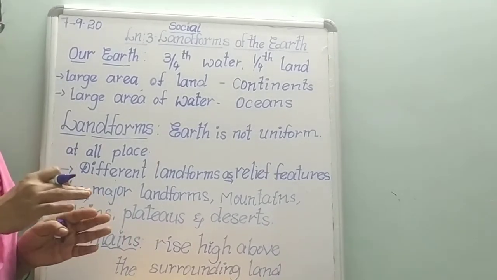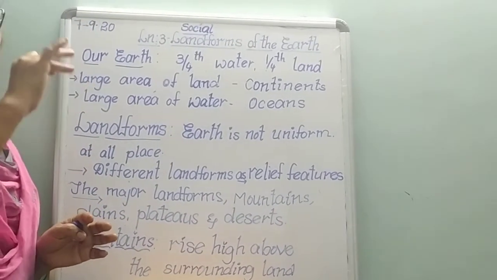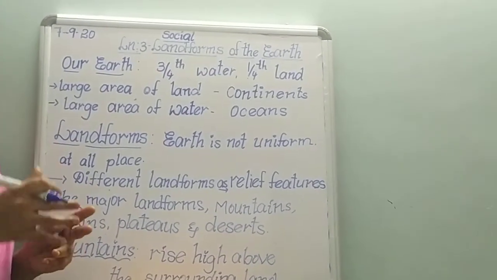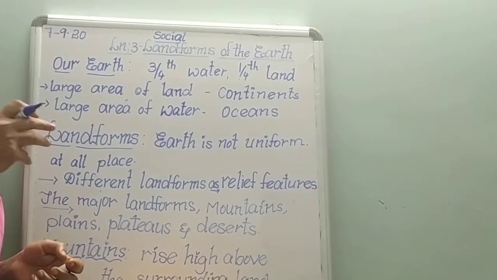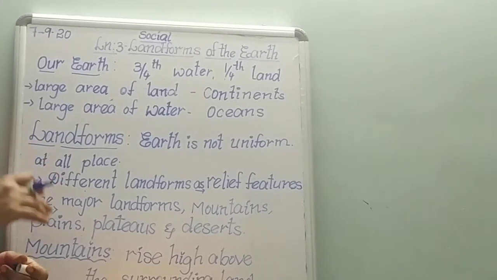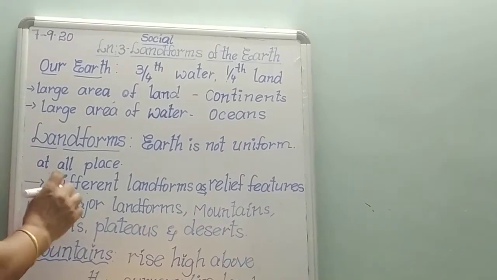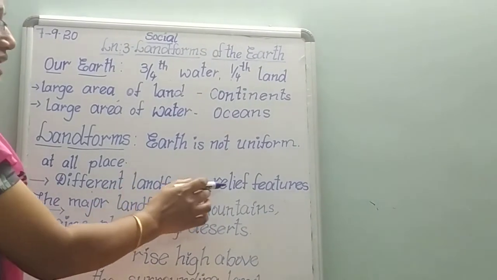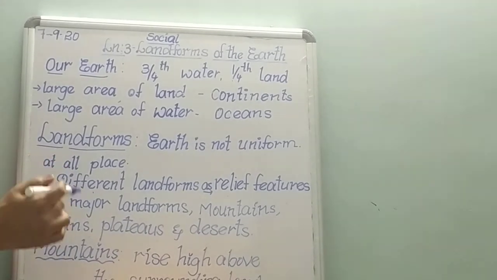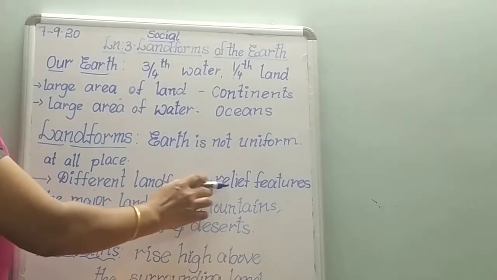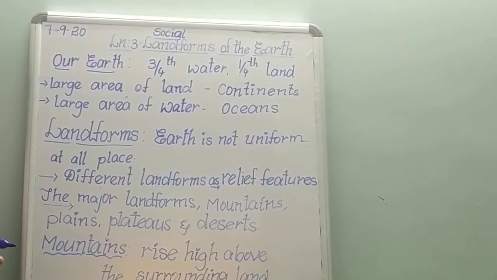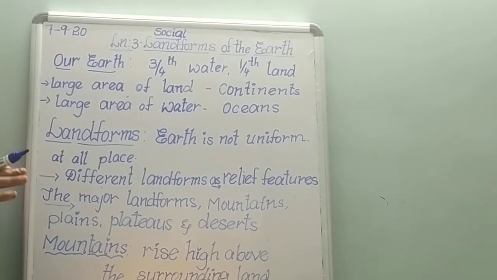So what is that variation? Some areas are high and some areas are low. This variation or this difference creates different landforms on the earth's surface. These different landforms are known as relief features. What can we call these different landforms? Relief features. Okay children.